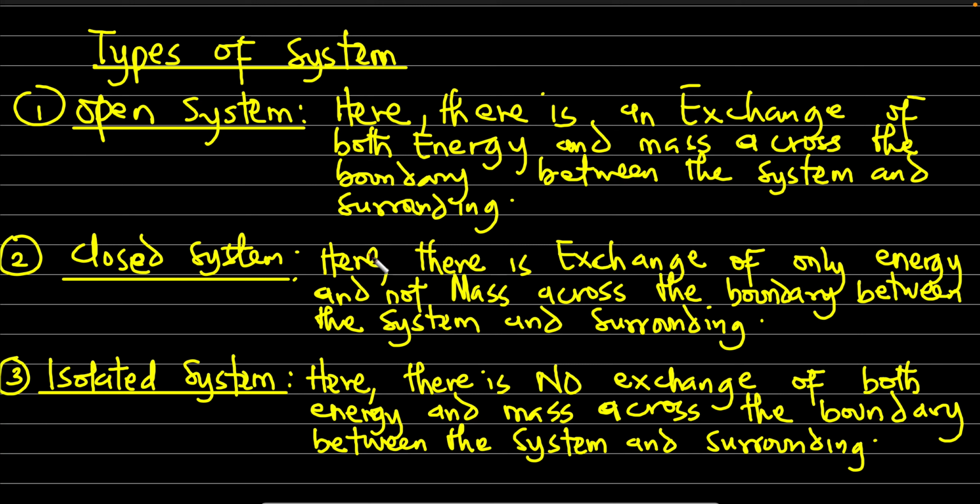But then if you touch the wall of the pot, the side becomes hot, which means there is an exchange between the system and the surrounding. So this type of system where there is exchange of only energy or temperature but not mass is called a closed system. And there is also this interesting system that we call an isolated system.